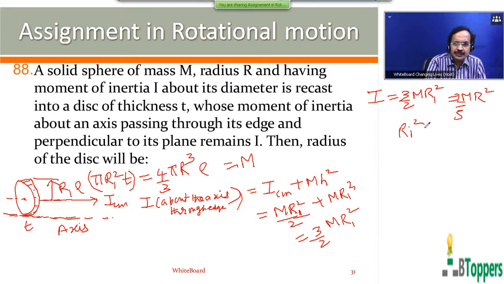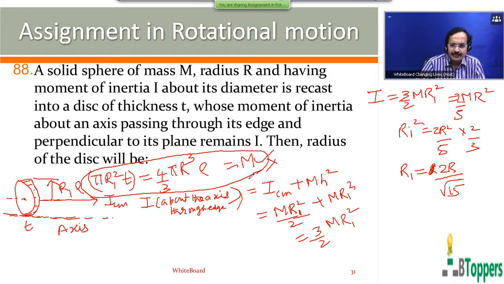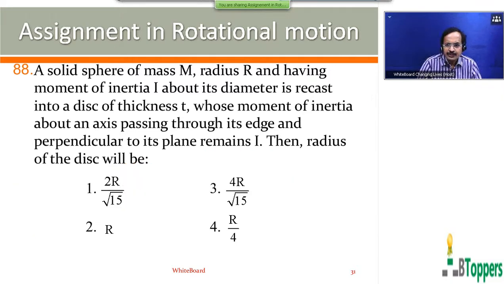So R1 square you get as 2 r square by 5 into 2 by 3, so R1 you get as r by root 5 into 2 by 3 form. The mass m is the same. Of course, this part of the calculation is actually not needed to answer the question. So for question number 88, the first option is the answer.